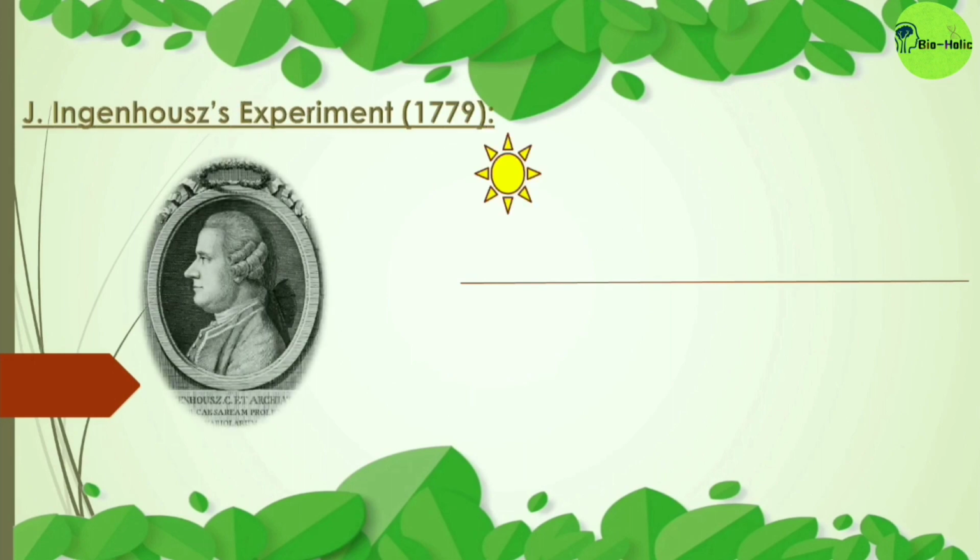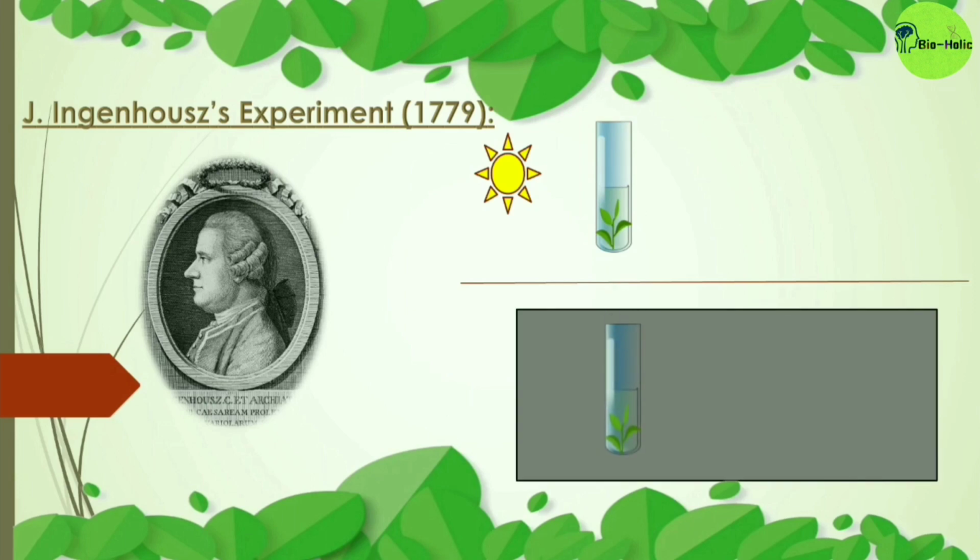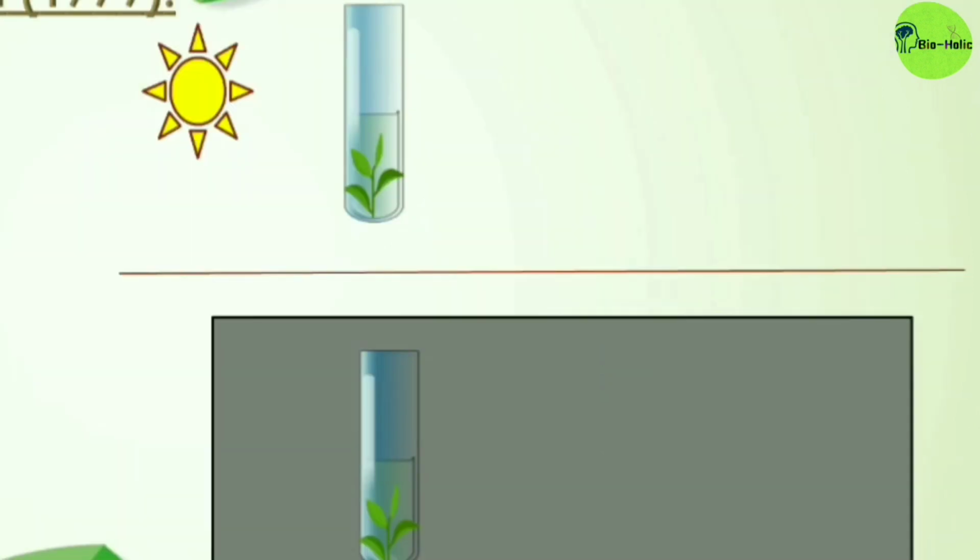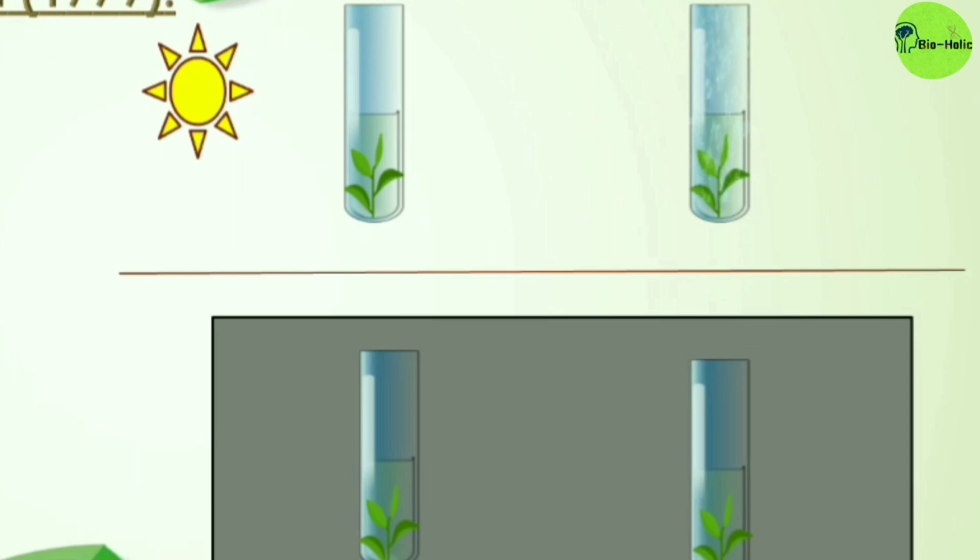He took two test tubes containing water and aquatic plant and put one in exposure to sunlight and the other in darkness. After some time, he noticed that from the test tube which was in the sunlight, some bubbles were coming out. But in the test tube placed in a dark place, there were no bubbles.